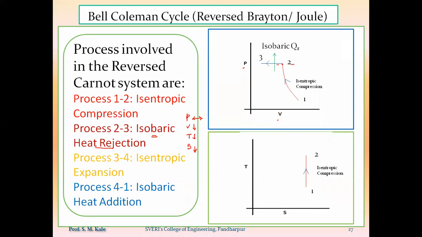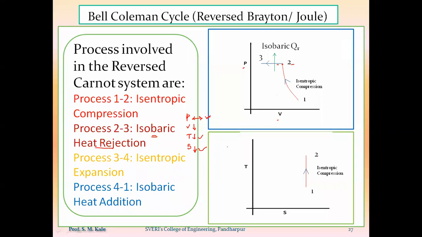Now, the same process I have to draw on the TS diagram. On the TS diagram, I know that the temperature of air goes on decreasing, as well as the entropy of the air also goes on decreasing. Temperature as well as entropy of the air decreases. At the same time, the pressure of the air remains constant.